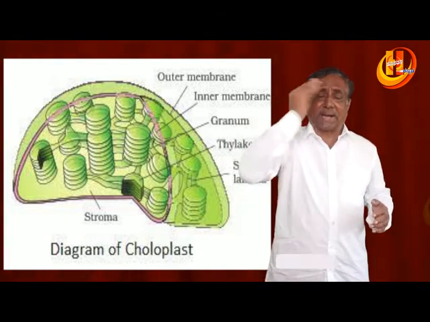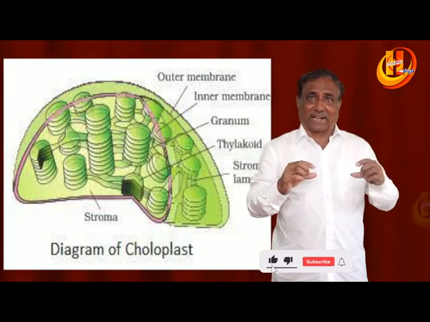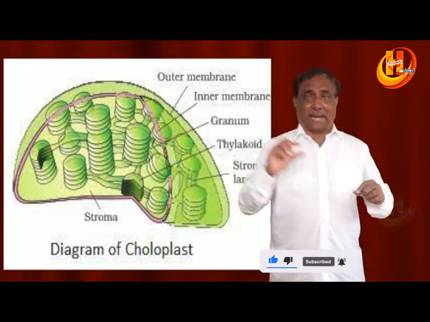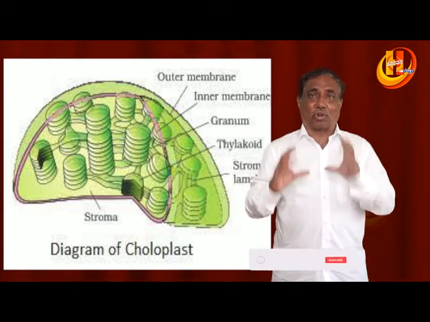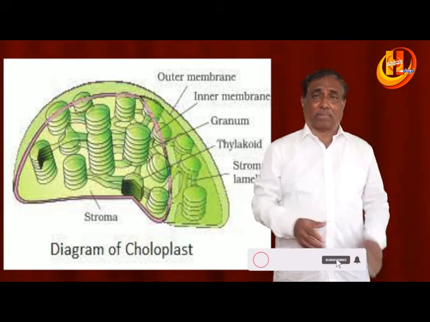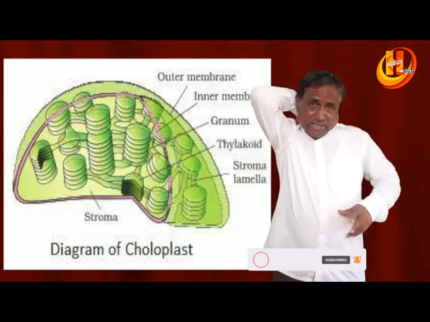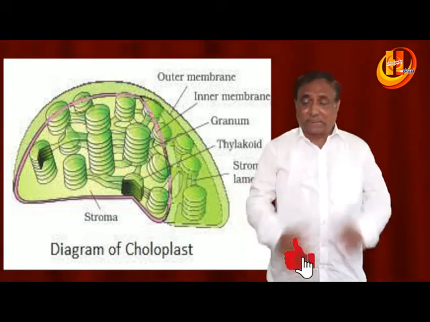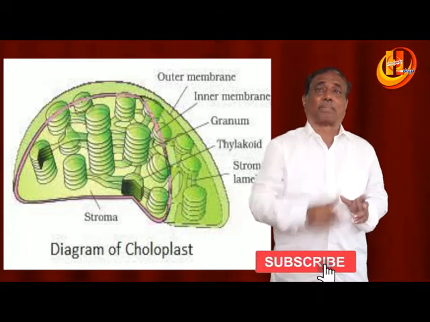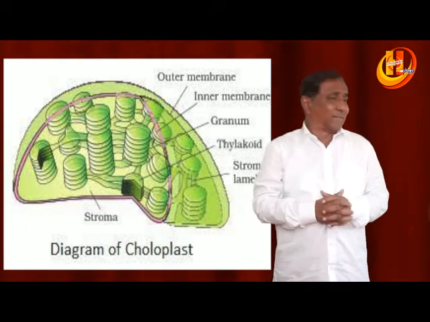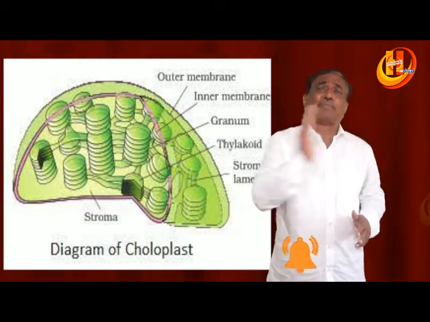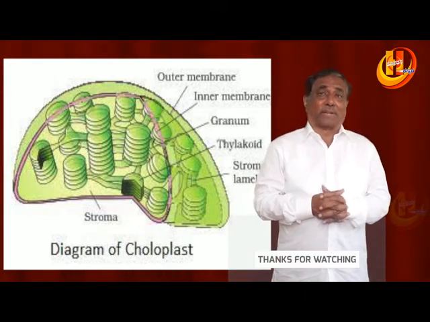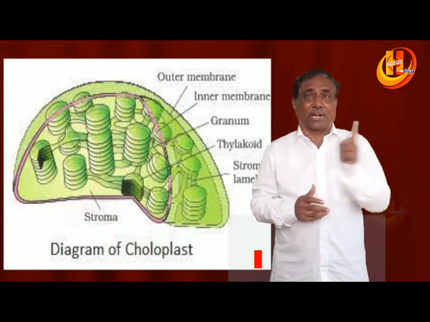The grana are composed of plate-like structures called thylakoids, and these grana are interconnected by stroma lamellae, and there will be stroma. These are the sites for photosynthesis. A single chloroplast can be seen in Chlamydomonas, whereas the number of chloroplasts is 20 to 40 in the case of the mesophyll.